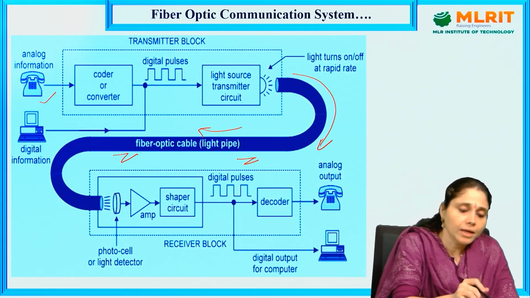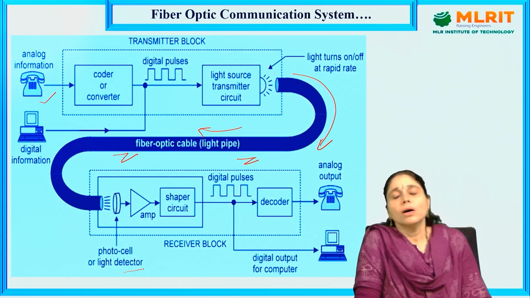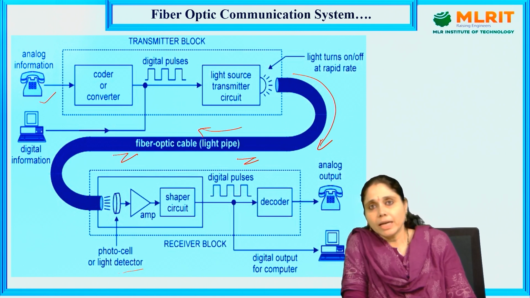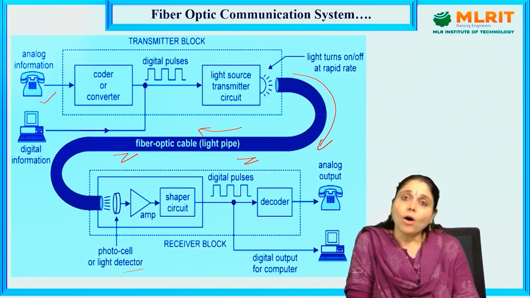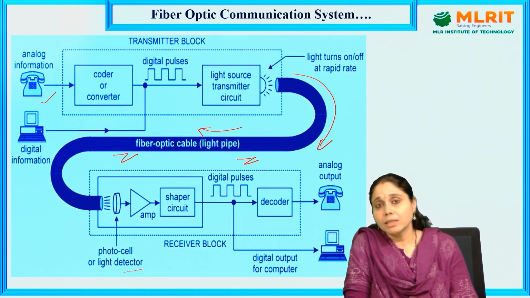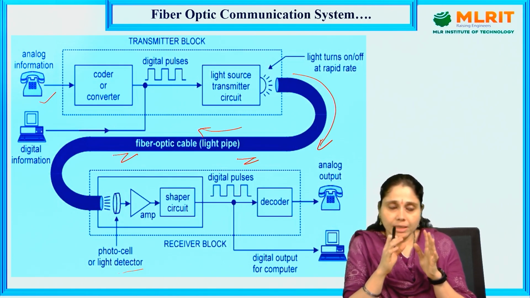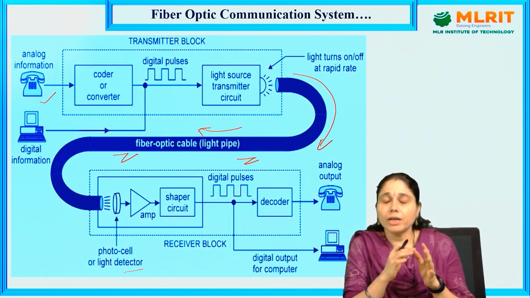Now, what is at the receiver end? At the receiver end, we have a photocell or light detector. The total communication is sent through the optical fiber, and the carrier is light itself.